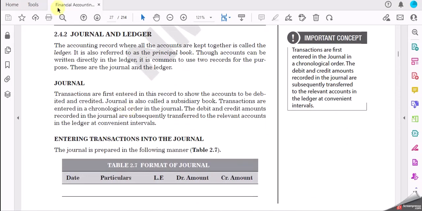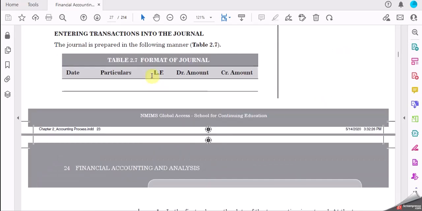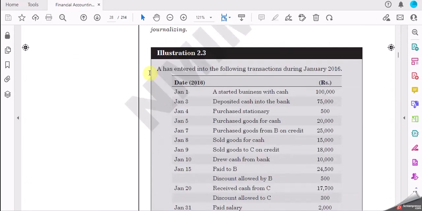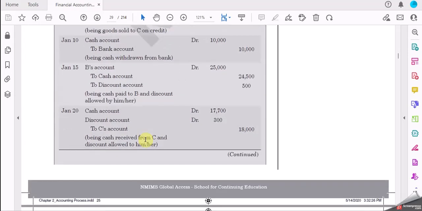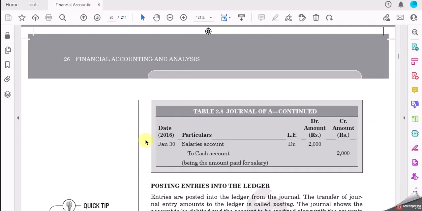Here we have the journal and ledger problems. This is our illustration. One of the illustrations has been given here, so make it a journal transaction. So you can refer to this one for the question number 1 solution.